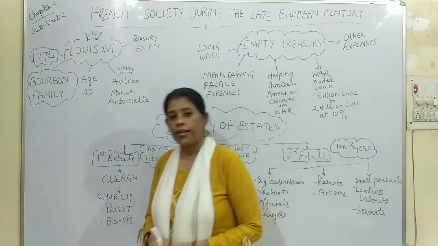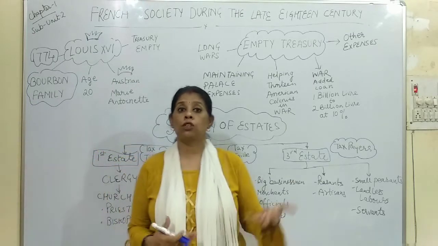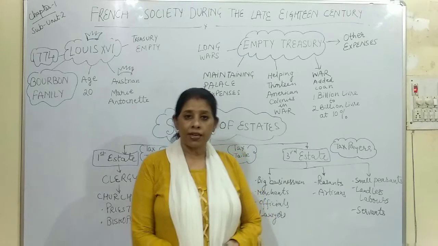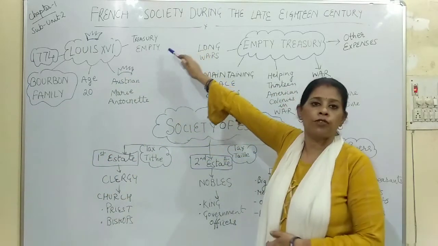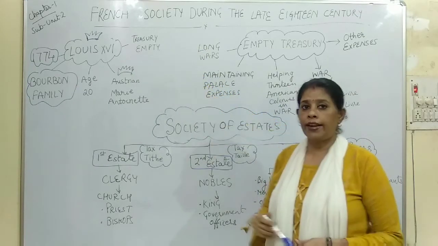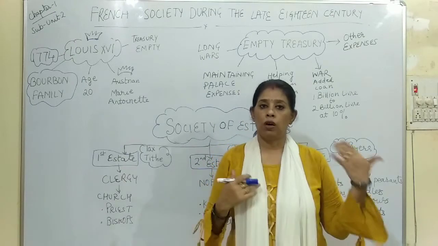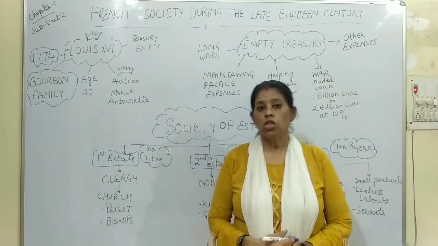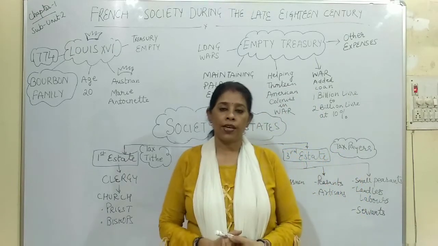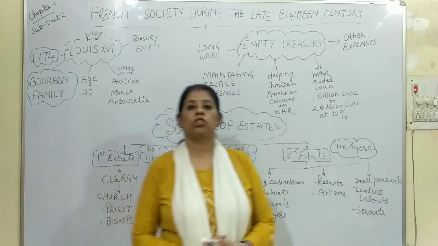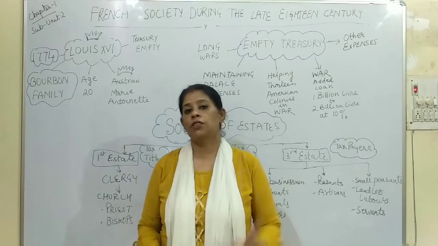Right? So when he sat on the throne, he was quite young, and he had also just got married. But when he ascended the throne, he found that the treasury of France was empty. So it created a lot of difficulty for him to control the situation in France. So let us find out the reason why the treasury was empty, which is very, very important. And in exams also this question comes for 5 marks. So you should know 5 reasons why the treasury was empty.